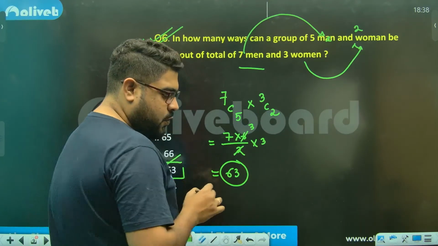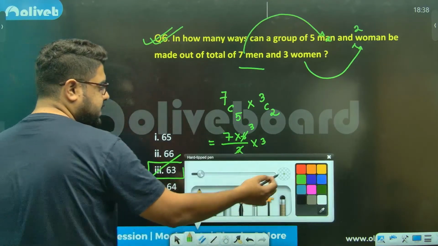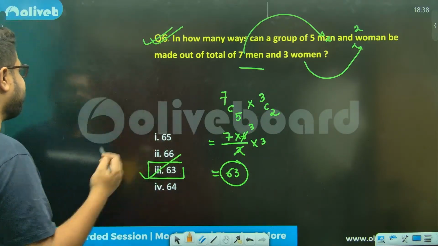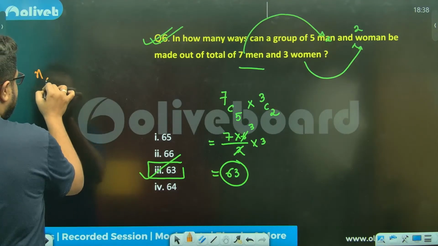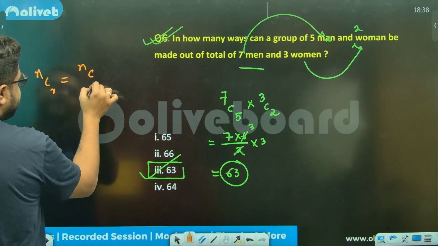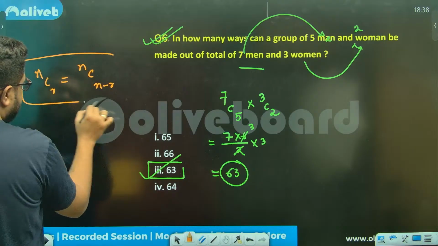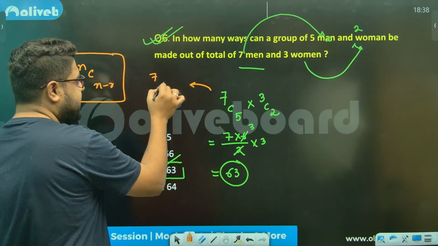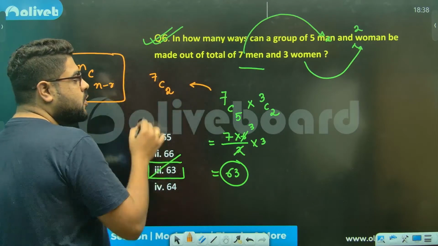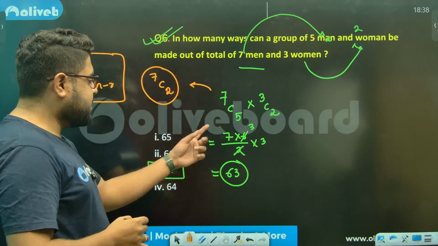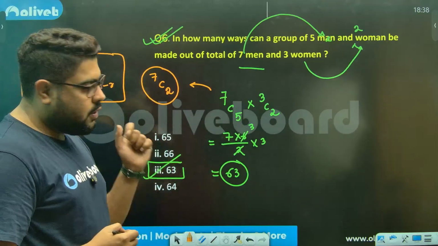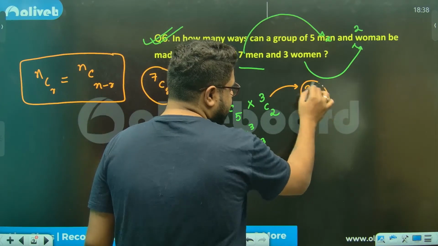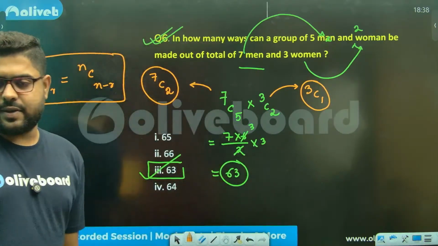Now again, what did I do? Please understand, if you don't know, first of all, then you should know. But again, if you don't, nCr can always be written as nC(n minus r). So 7C5 can be written as 7C(7 minus 5), meaning 7C2. And C2 is very easy to find, n into n minus 1 by 2. Also, this can be written as 3C(3 minus 2), meaning 3C1. Anything C1 means that number itself.